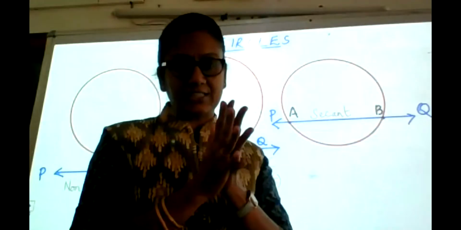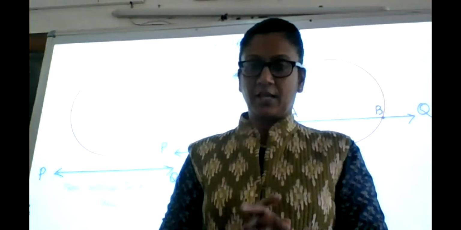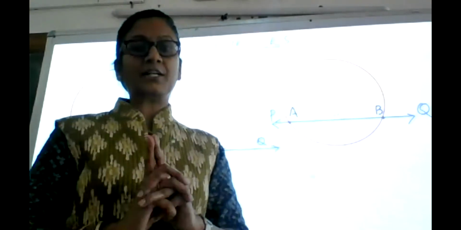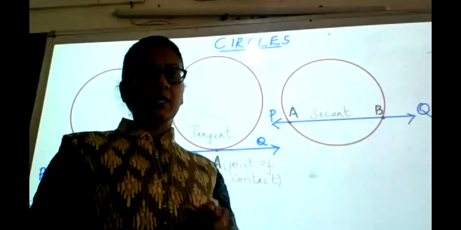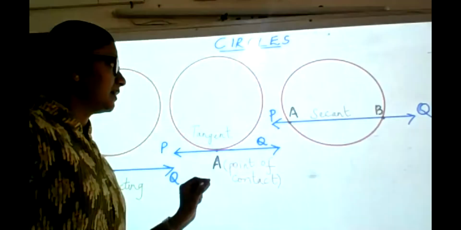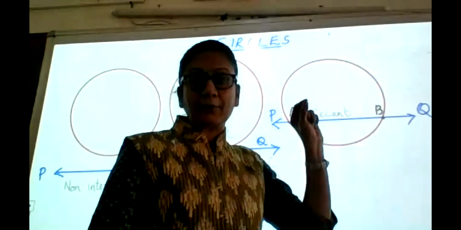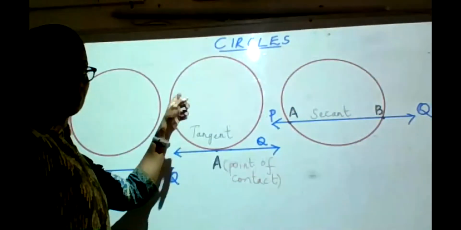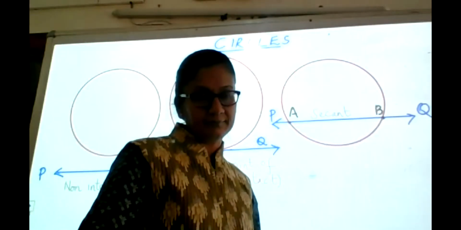Now there are a few questions which I have for you. You have to think and tell me if you are able to answer those questions. We have already understood that a line which touches the circle at exactly one point is called the tangent to the circle. Now suppose I mark a point inside the circle and I want to draw tangents to the circle from that point, anywhere inside the circle. When I take a point and I want to draw tangents to the circle from that point, how many tangents do you think you will be able to draw? Ma'am, infinite.